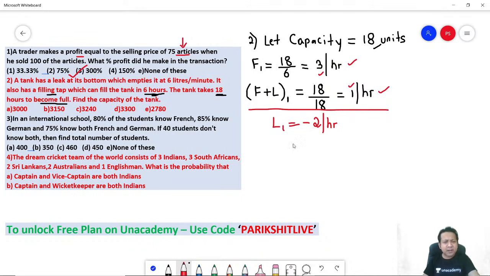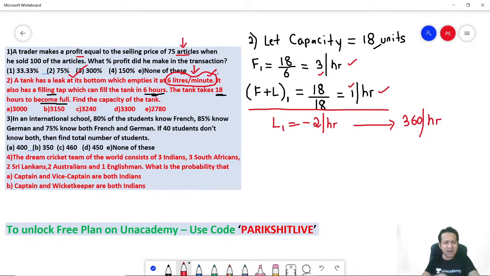2 units per hour. But you know what? The author is saying the leakage pipe actually drains 6 liters per minute. Let's convert it to hour, because all the units are hour. So in 1 minute, it is leaking 6 liters. So can I say in 60 minutes, remember 60 minutes is 1 hour, it would have leaked 60 into 6, 360 liters per hour. Will you agree? So how much is the leakage? 360 liters per hour. Why did I convert it to per hour? Because all my other units are in hour. So 1 minute, 6 liters, 60 minutes is 6 into 60, 360 units per hour.